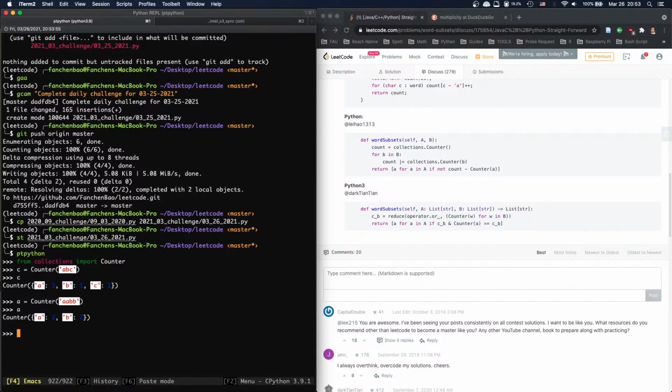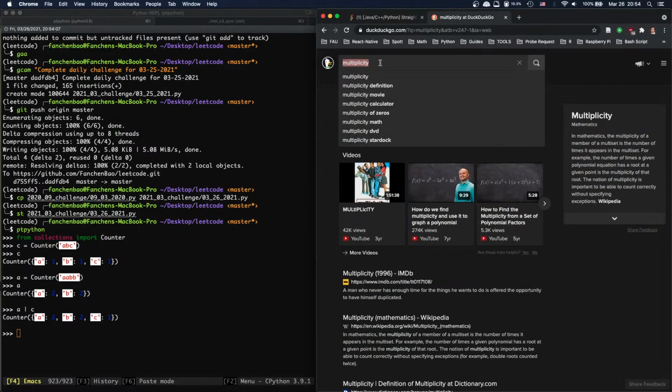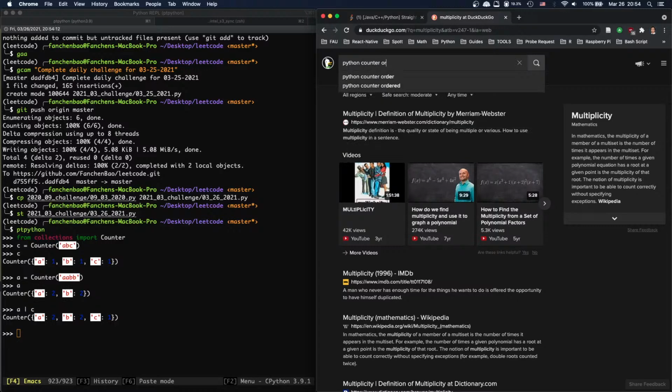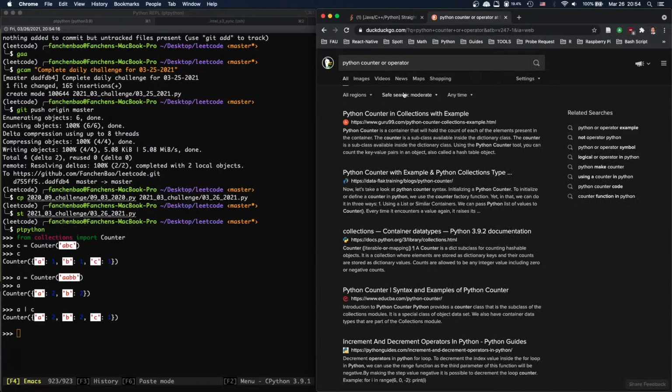Okay, so we do A or C. What do we get? Oh my. This is interesting to say the least. Python counter or operator. I don't know if they have this.